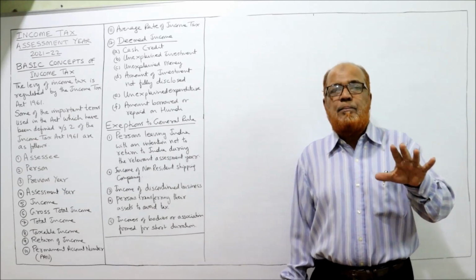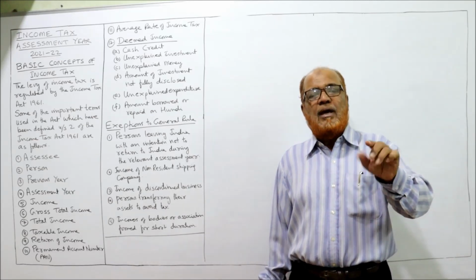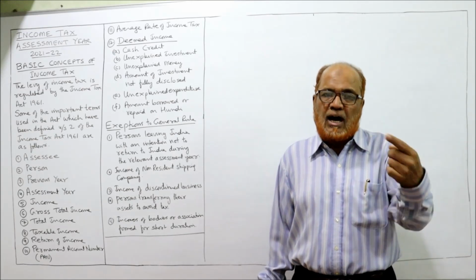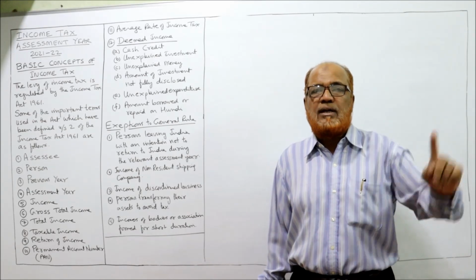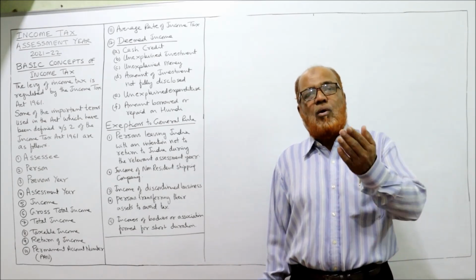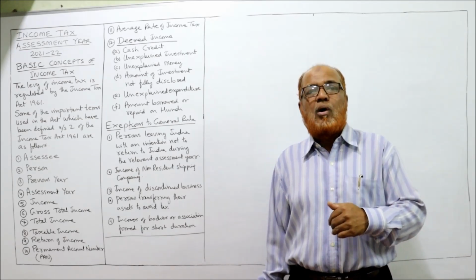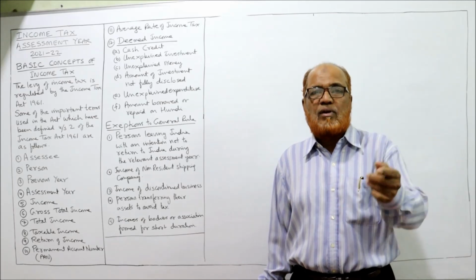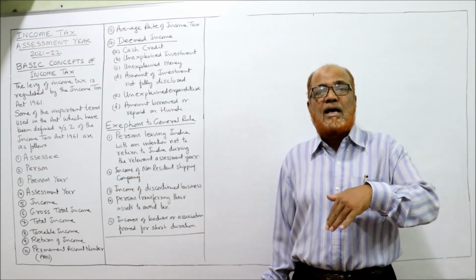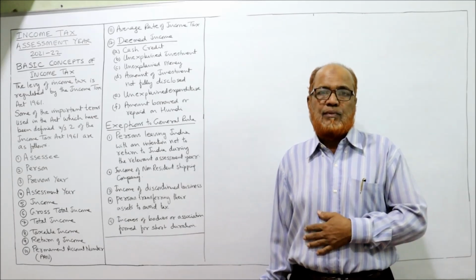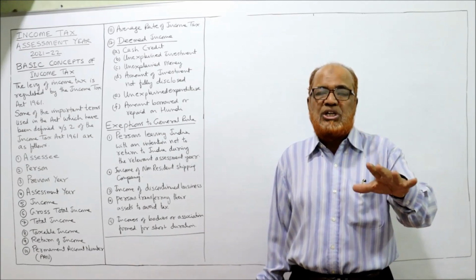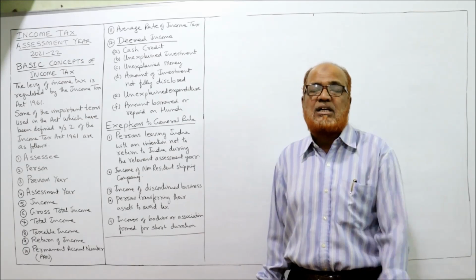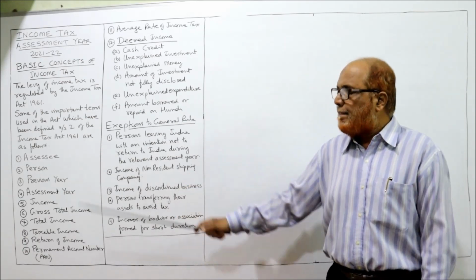SSC means any person from whom any tax or any other sum of money like interest or penalty is due to the income tax department, whether on his own income or on the income of any other person for which he is liable, or SSC may be in default, or a person against whom any proceedings under the income tax have been started. That person is called SSC.